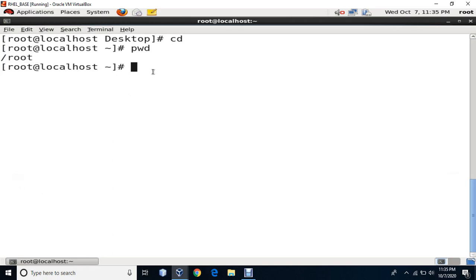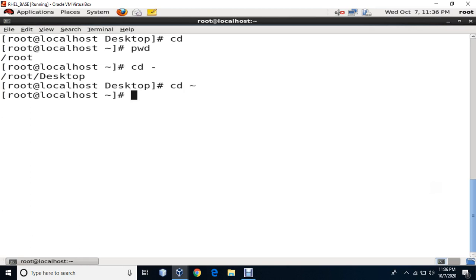If I say cd space hyphen, then it is going to return me to the last working directory. The last working directory is my desktop. Okay, so I am moved to my desktop. If I want to go to my home directory, then I'll say cd space tilde sign. The tilde sign takes me to the home directory. So I'll say cd tilde.